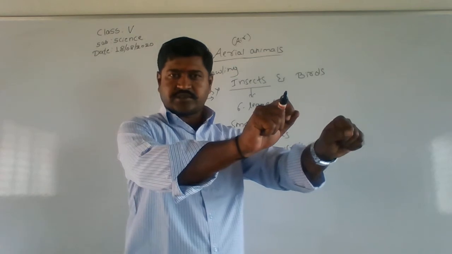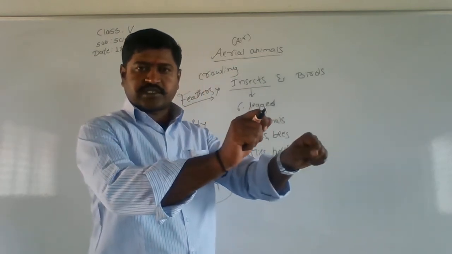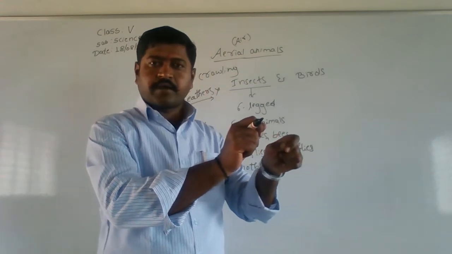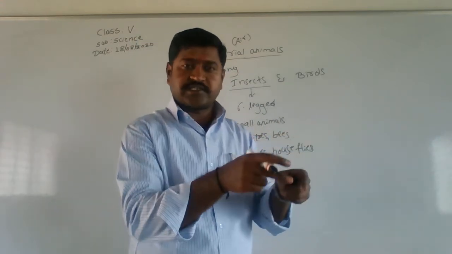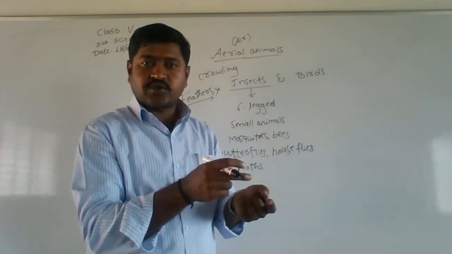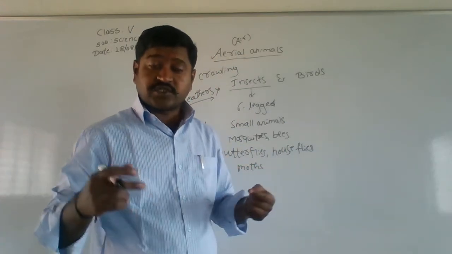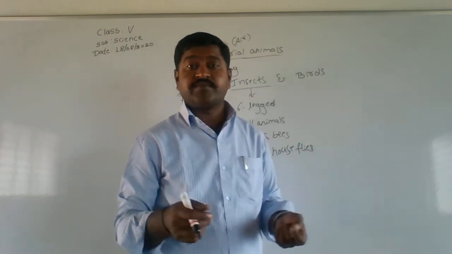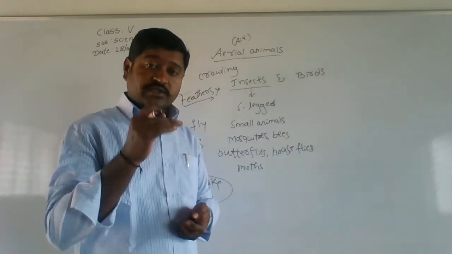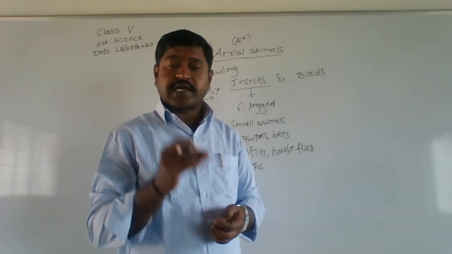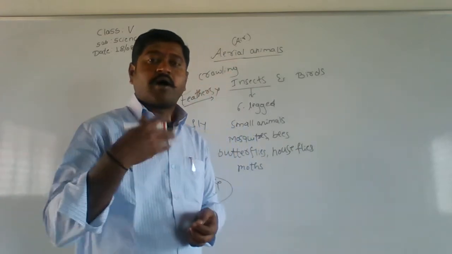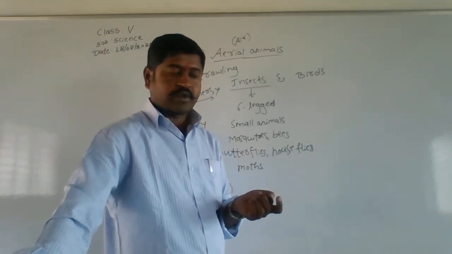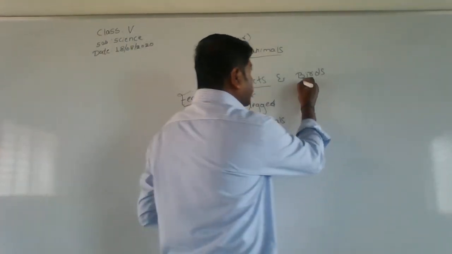These are our forelimbs, the two front legs, whereas the two legs on the back side are said to be hind limbs or legs. So with those hind legs, the grasshopper hops from one point to another. Then coming to these birds.